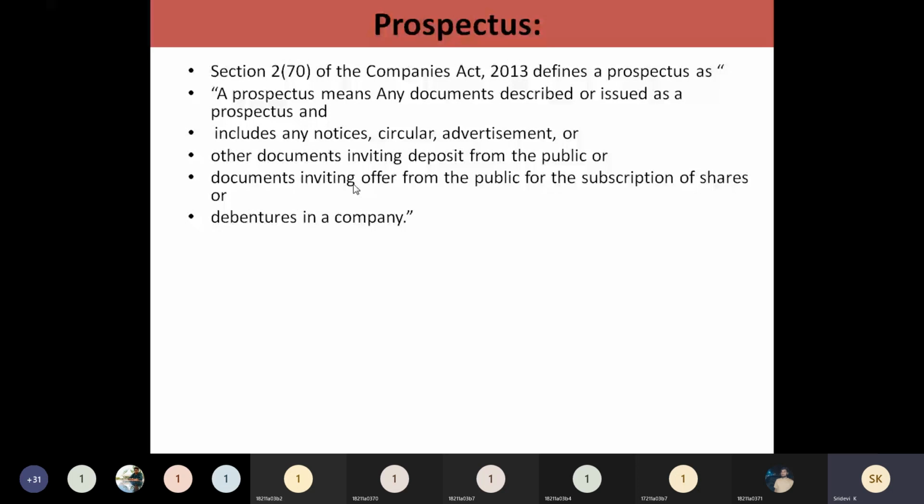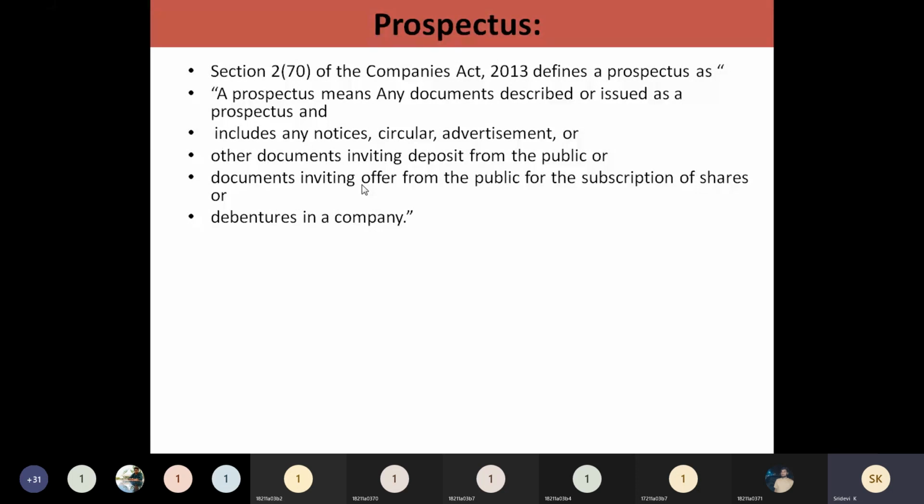Debentures means, like we deposit fixed deposits in the banks, in the same manner, if you deposit some amount in the bonds of any company, that is called what? Debentures. So how this is going to be done, that you are going to include in this prospectus.